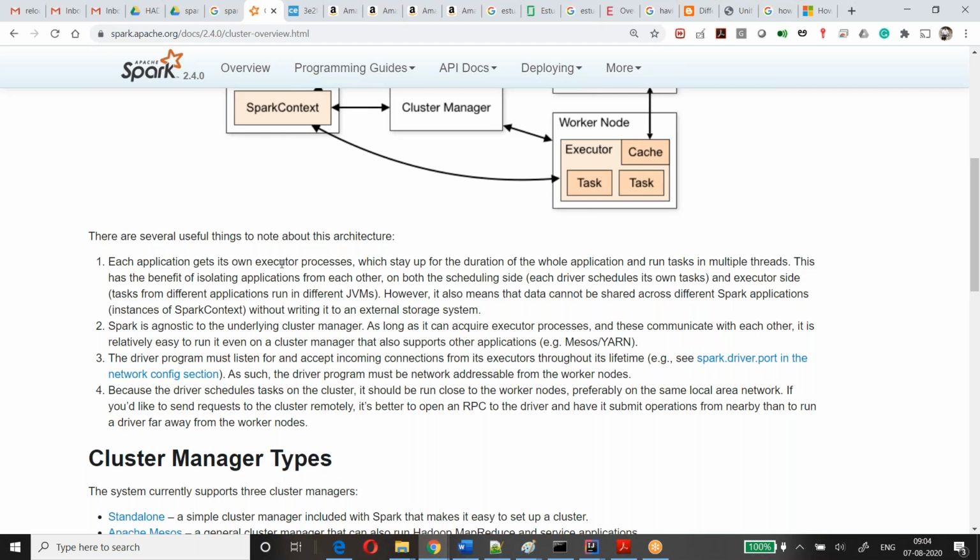You guys can read through this. I can explain in detail later. Any questions? No, Ravi.